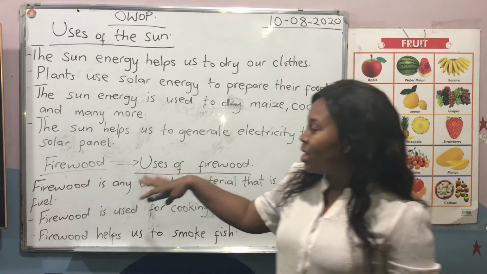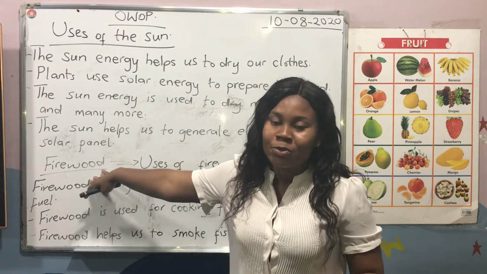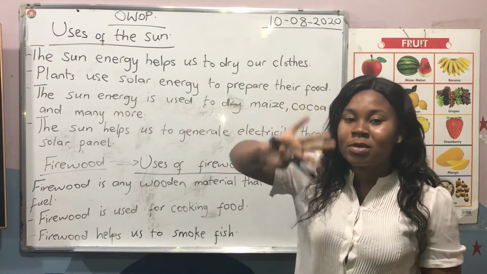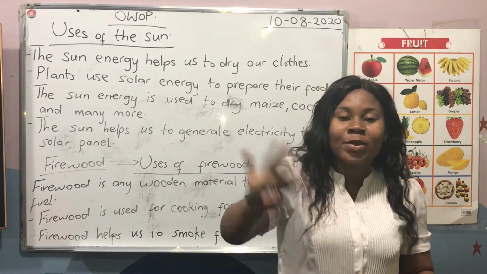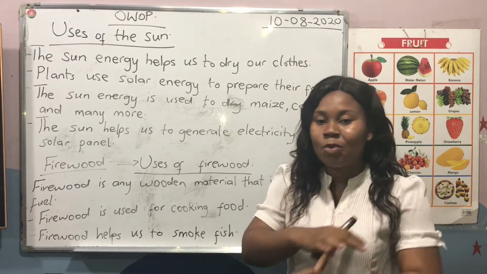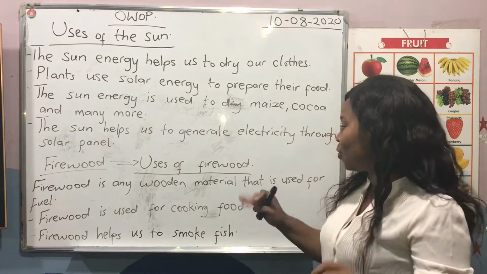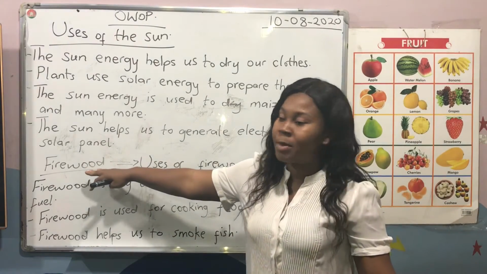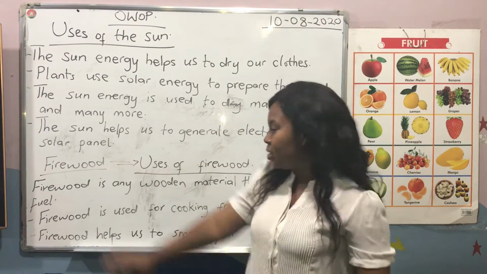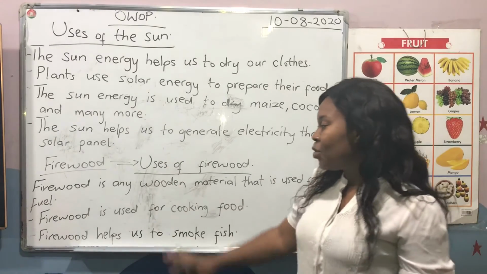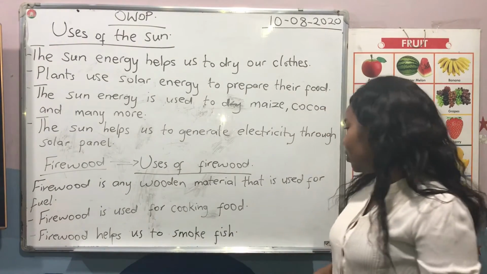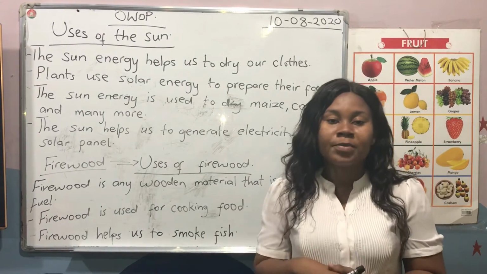And then the second one is the firewood. Remember we said the sources of energy, we have the sun, firewood, kerosene, charcoal, and so forth. So the next one that we are coming to talk about is the firewood. Firewood is any wooden material that is used for fuel.